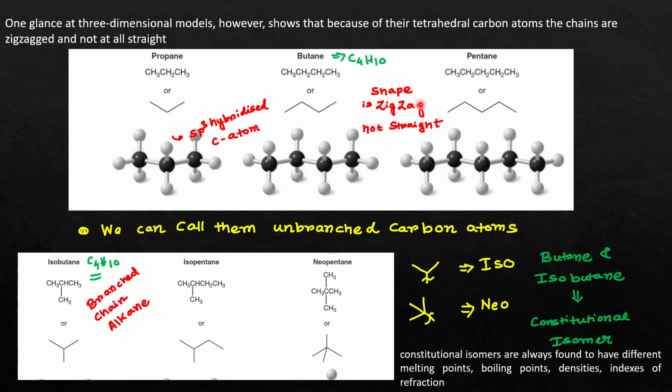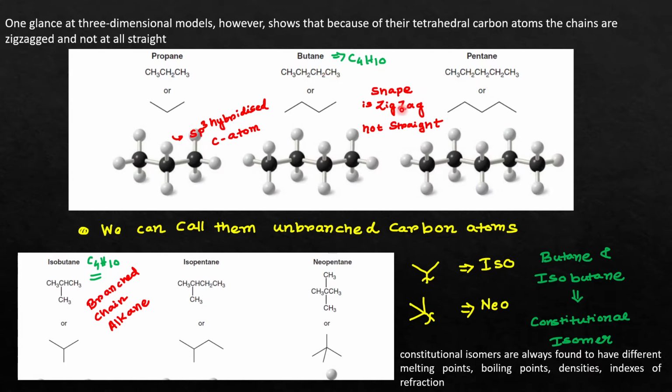Okay, so this is the basic thing that you should know about the alkane. These are basically called unbranched alkanes because there is no branching. They have simple structures like CH3CH2CH3 or CH3CH2CH2CH3. So they are called unbranched alkanes.